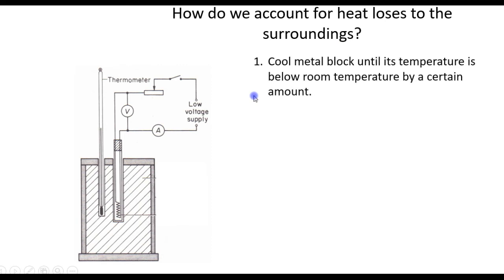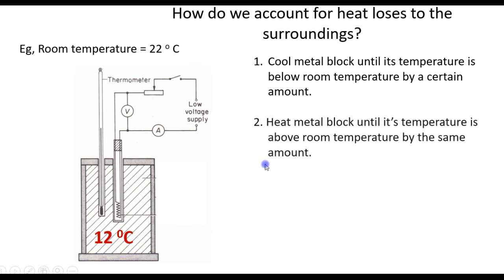So first, we cool the metal block until its temperature is below room temperature by a certain amount. For example, suppose room temperature is 22 degrees Celsius. We cool the block 10 degrees below room temperature. So we cool the block to 12 degrees Celsius. That's 10 degrees below room temperature.